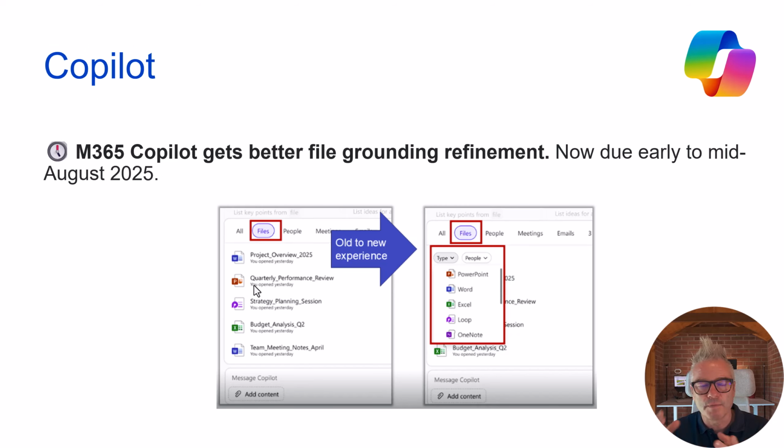So let's have some quick bite-sized stuff from across Copilot. So Copilot gets better grounding refinements. This has been pushed back for ages, hasn't it? This clock icon tells you it's been pushed back by a period of time.